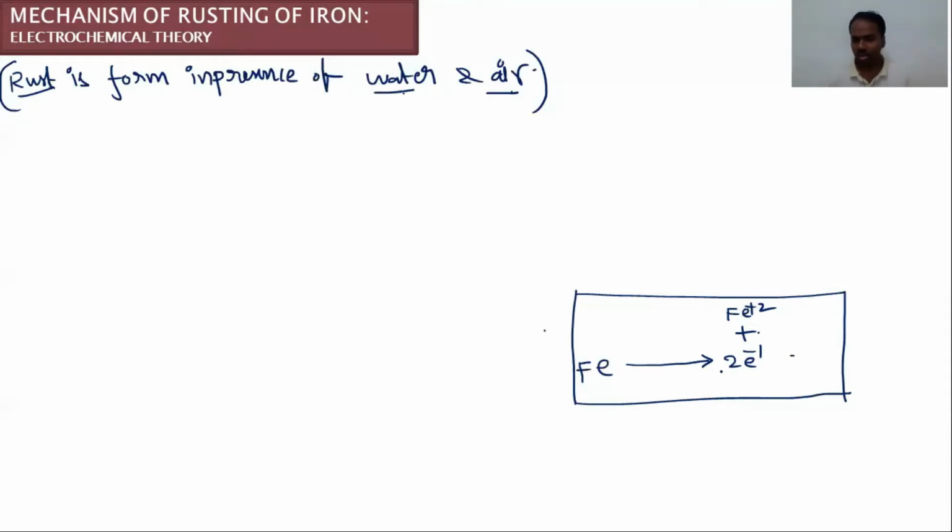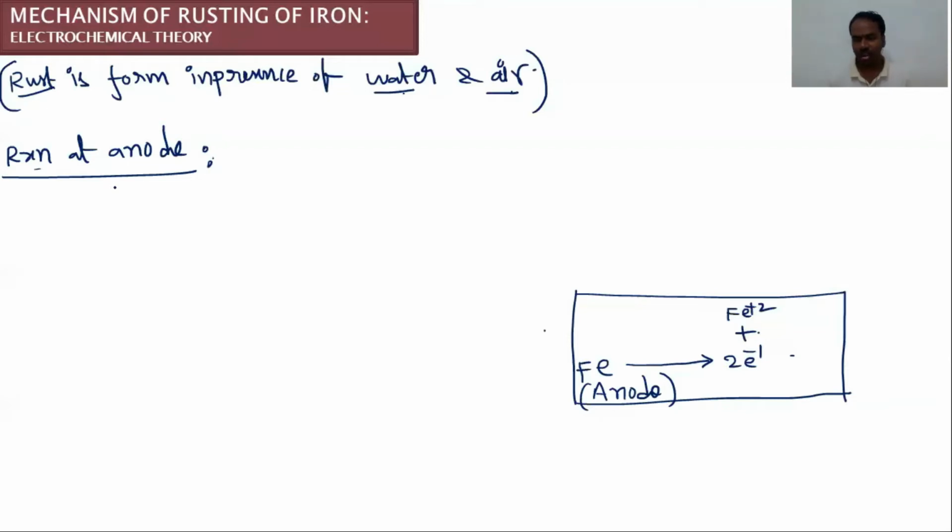The loss of electrons is called oxidation. So the place where oxidation takes place is called the anode. So the iron metal itself acts as the anode. Let us take the reaction at the anode. The iron metal itself acts as the anode because it undergoes oxidation very easily.